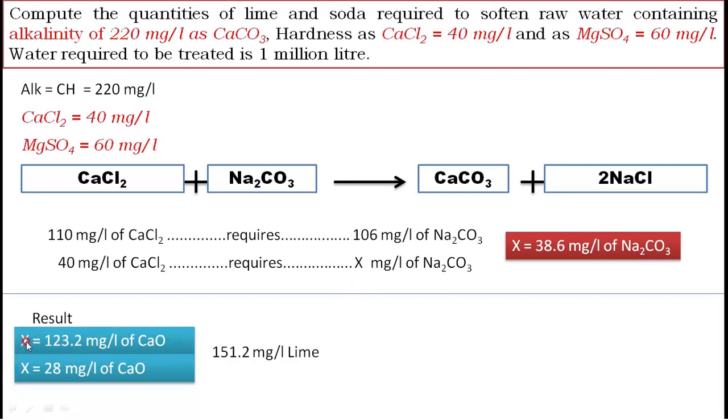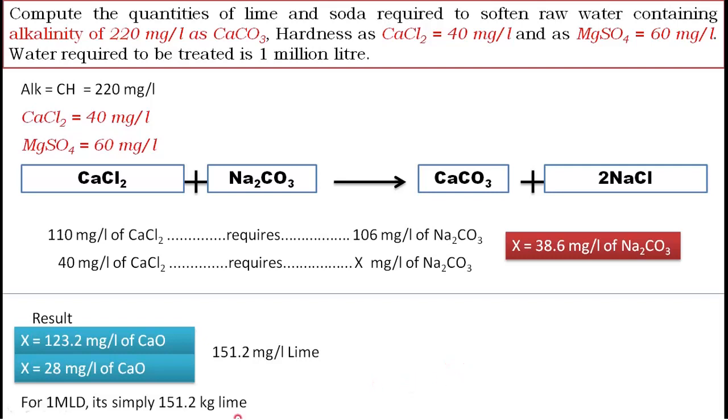Lime required is 123.2 for the first reaction. To remove this CH we require 123.2, and lime required to remove MgSO4 is 28 mg per liter. Together it is 151.2 mg per liter of lime required.